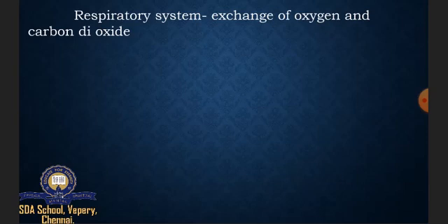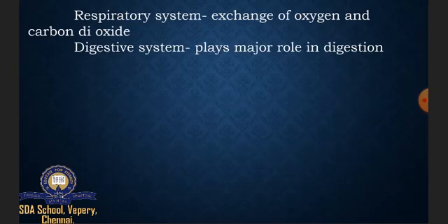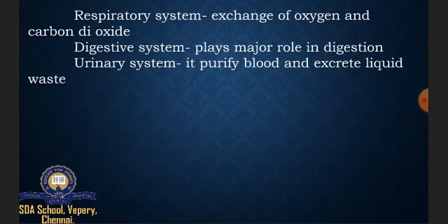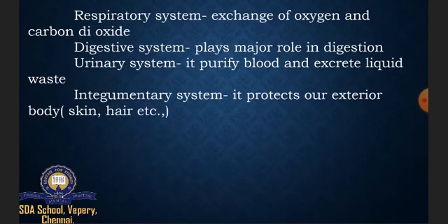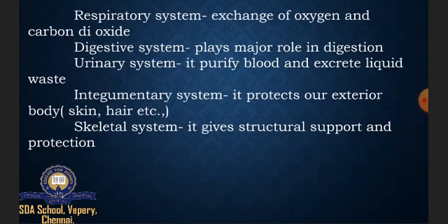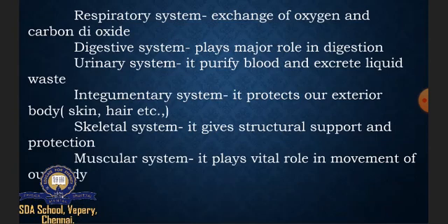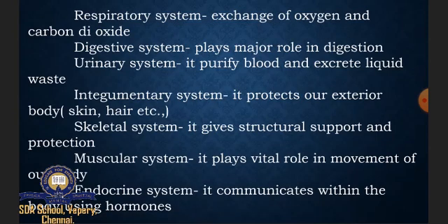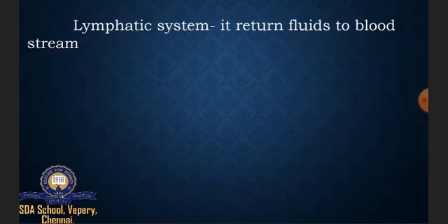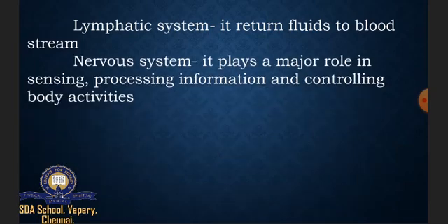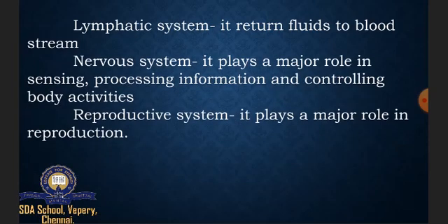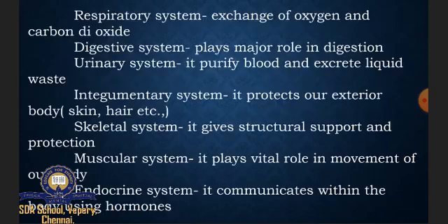So the first one is respiratory system, digestive system, urinary system, integumentary system, skeletal system, muscular system, endocrine system, lymphatic system, nervous system, reproductive system. So we are going to write about the respiratory system.